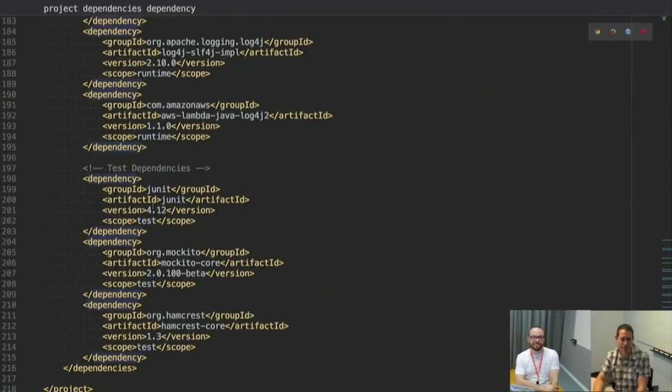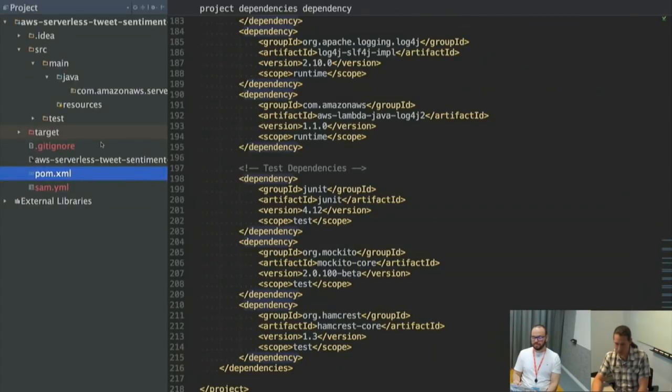Yeah, for unit testing, I use JUnit. I use Mockito for mocking. I like using Hamcrest as opposed to the standard JUnit asserts. And I'll show a quick example of that. I'm probably not going to do exhaustive unit tests during this live stream, but I will show what I would normally do. Cool. So that covers dependencies. All right, we're ready to start.